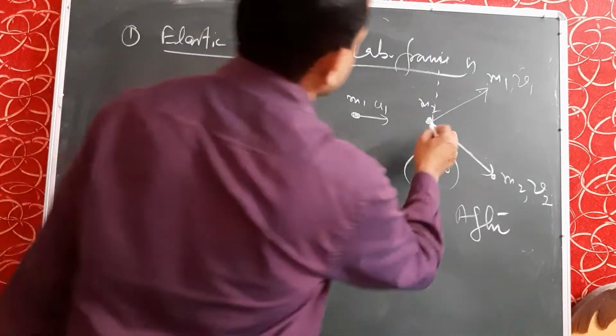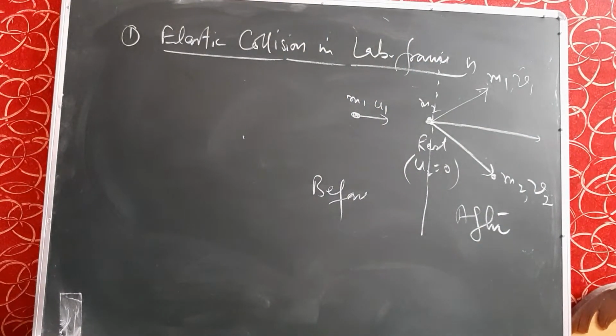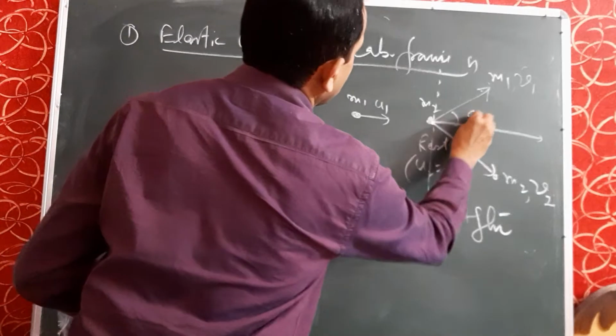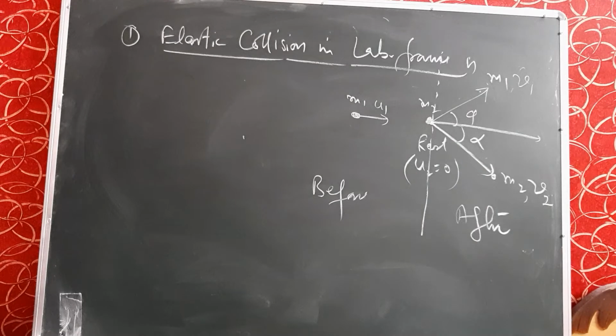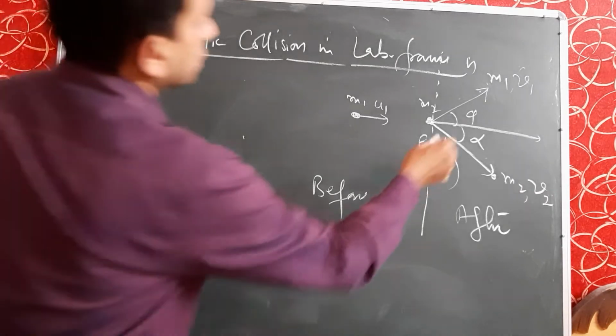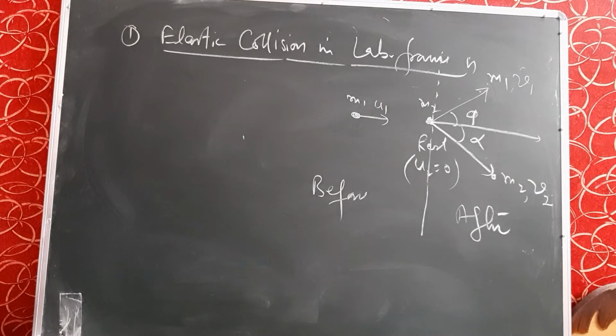So let the angles formed with the x-axis by the first particle and second particle be phi and alpha. You may consider any angles, alpha, beta, gamma, and others. So I have taken these angles as phi and alpha.